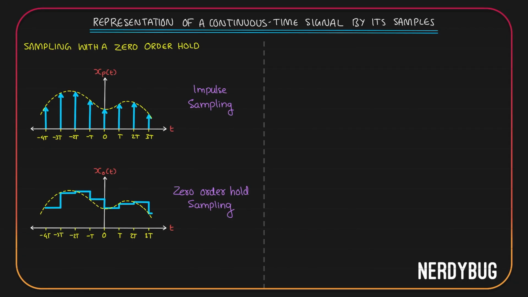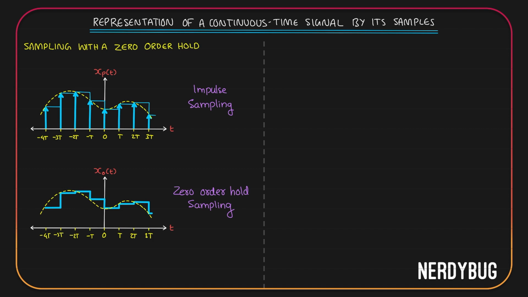Let us now have a comparison between these two. xp(t) is the output of impulse sampling, xo(t) is the output of zero order hold sampling. Assume instead of taking impulses here, we took rectangles. For example, the first one, instead of being an impulse like this, is a rectangle like this. The second one is a rectangle like this. The third one is like this. The fourth one like this. The next one like this. Now, if you take a look at the envelope of this, we get something that looks like this. And it is basically what we have over here at zero order sampling.